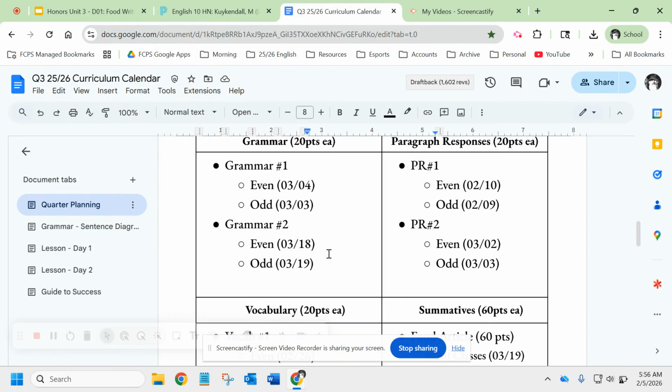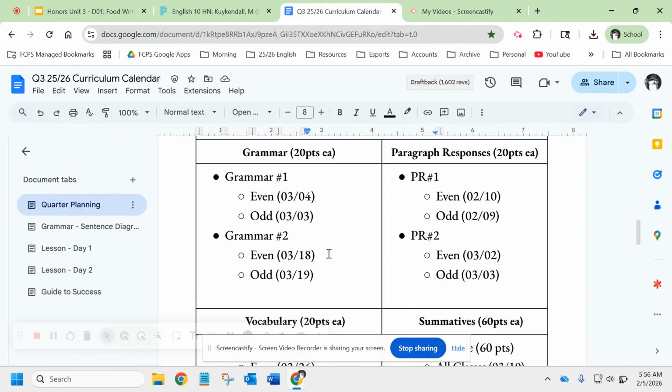We're going to have 2 grammar assignments. I will talk more about grammar during day 2 as you guys will be beginning it. For this quarter, we're actually going to be doing sentence diagramming, which is a very old school style of grammar approach. It's more graphic and visual in breaking down the parts of a sentence.